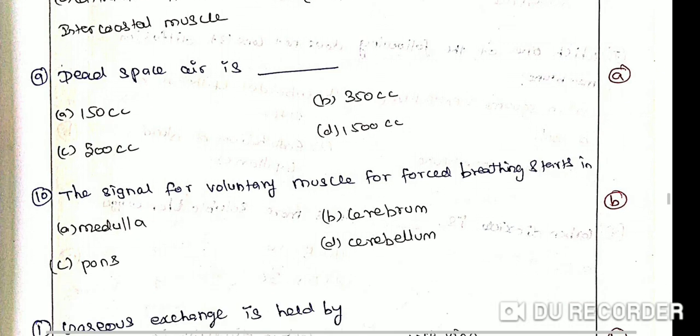The signal for voluntary muscles for forced breathing starts in dash. Option A, medulla. Option B, cerebrum. Option C, pons. Option D, cerebellum. The correct answer is option B, cerebrum. The signal for voluntary muscles for forced breathing starts in the cerebrum. The cerebrum is the control center of all voluntary actions of the body.